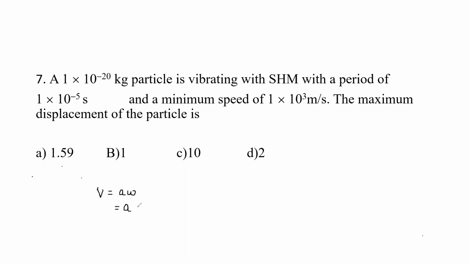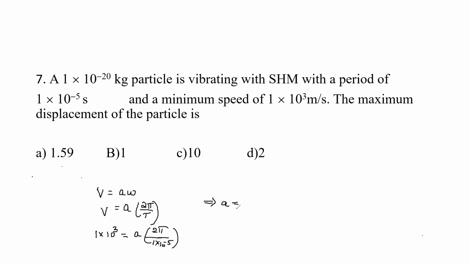The omega value is not given. Time period is given. Therefore, I can take omega as 2 pi divided by T, that is equal to v. Substitute the value of v here. What is the value of v? That is 1 into 10 raised to 3, the speed of the particle, which is equal to amplitude times 2 pi divided by the time period, given as 1 into 10 raised to minus 5.